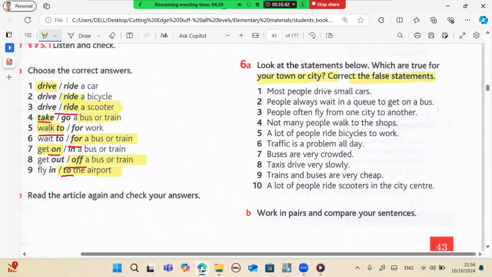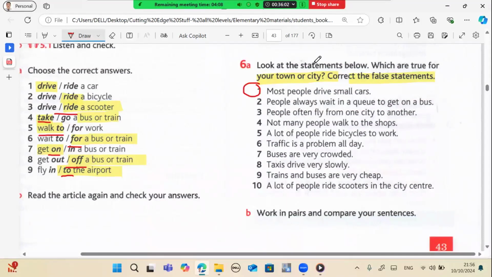For example, most people drive small cars. Is it true for you? Drive big cars or small cars? For me, yes. We don't have a specific answer here, it is based on your city. What about you?